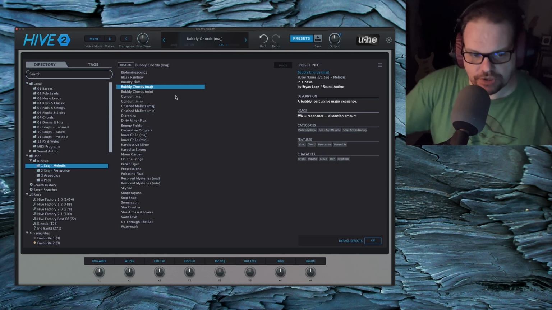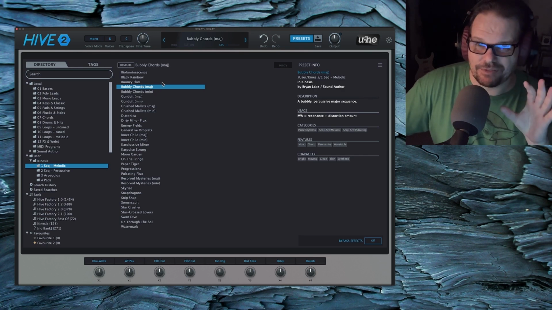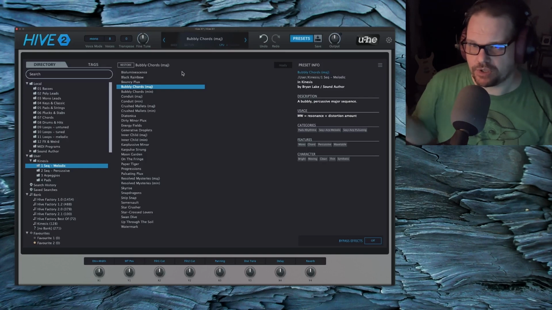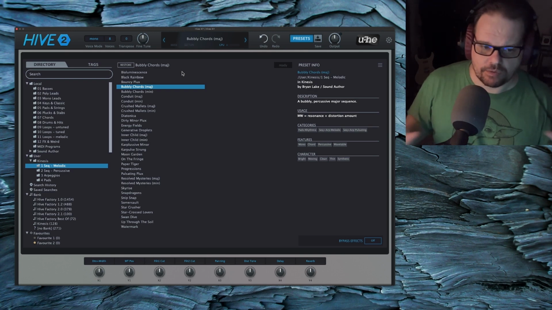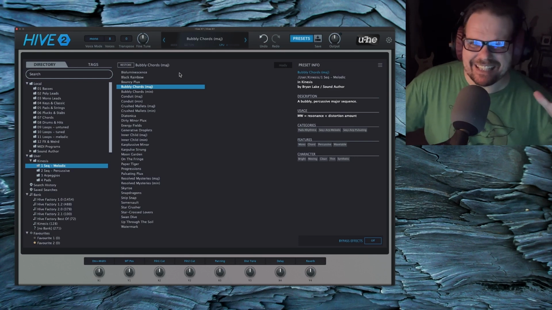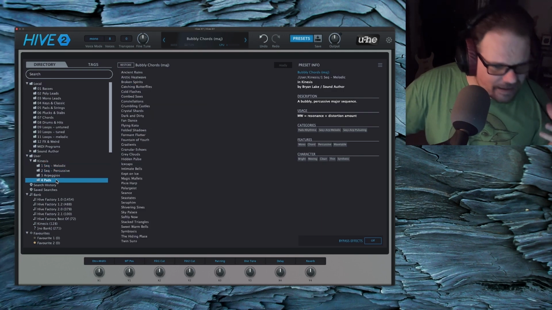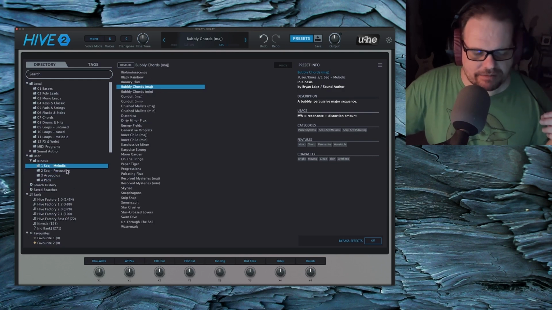Okay. You will see on occasion some major and minor versions of the same sequence. I tried not to do that too much, right? Because there's 128 patches in this library. You don't just want to buy a library that's basically just 64 patches times 2, right? So I tried not to get carried away with doing major and minor versions. I think there's somewhere around 7 sets of major and minor sequences for both melodic and percussive sequences.